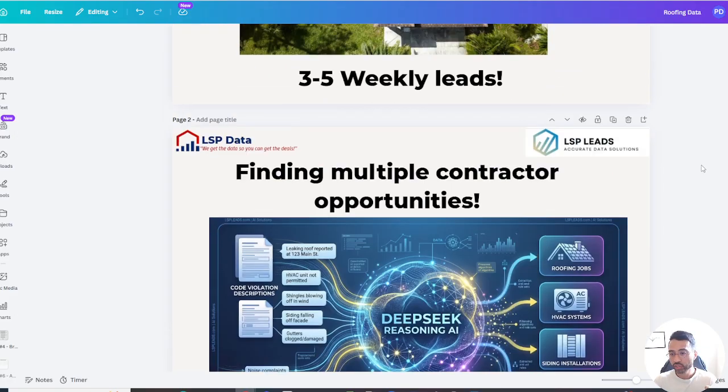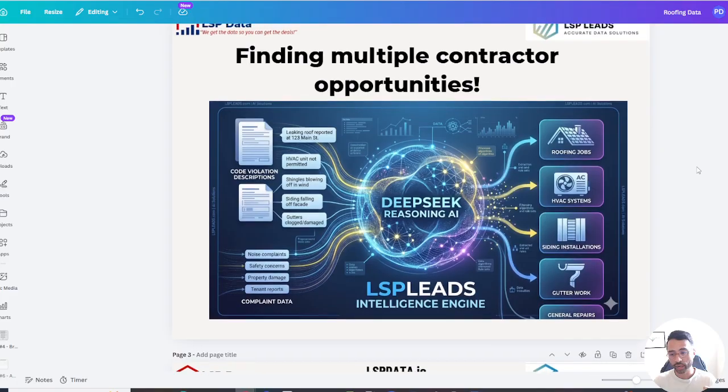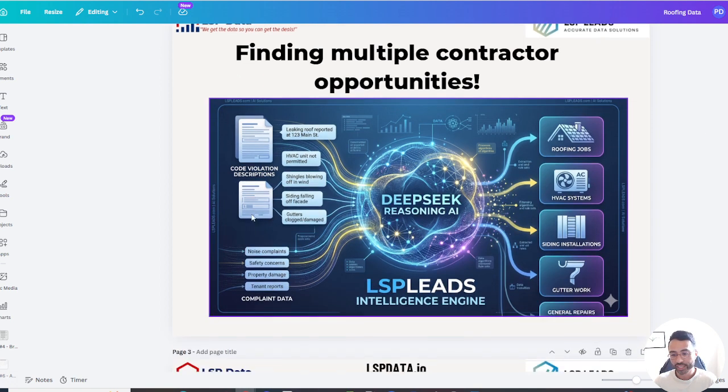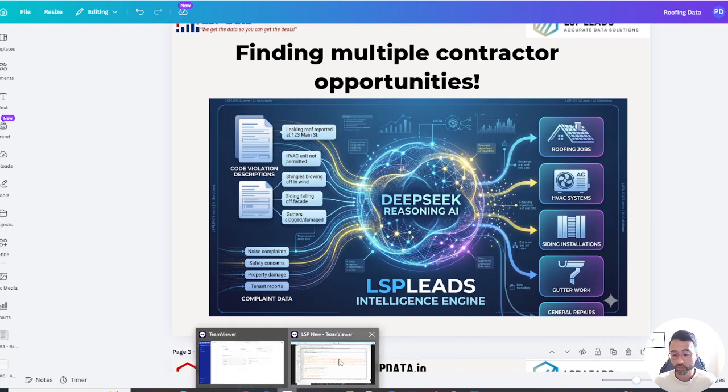So in the future, we're going to go beyond roofing. And because a lot of you may have construction companies, this may give you additional jobs, and capture, obviously make more money. At the end of the day, you want to make sure that you and your employees are taken care of. So in this case, again, we're capturing a lot of information. Could be complaint data, code violations, anything you can think of. And we're using that LLM model to simplify it. And I'll show you exactly what I'm talking about.